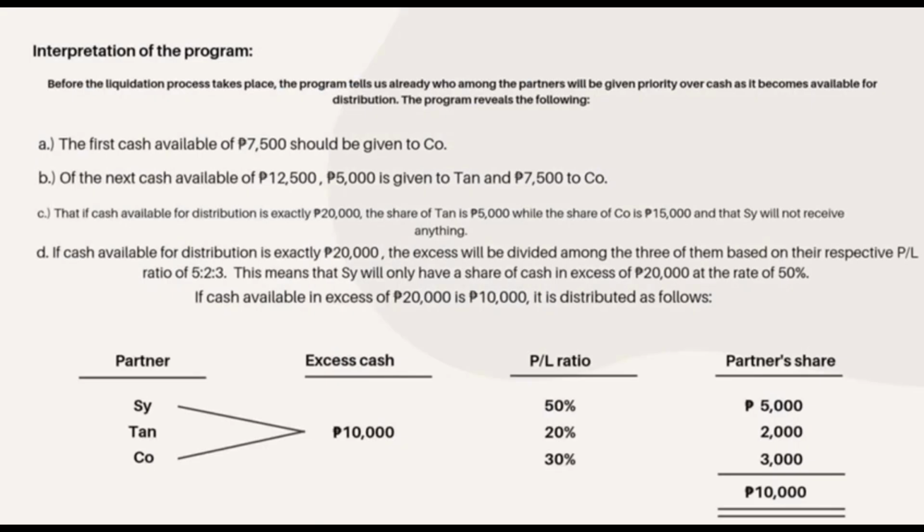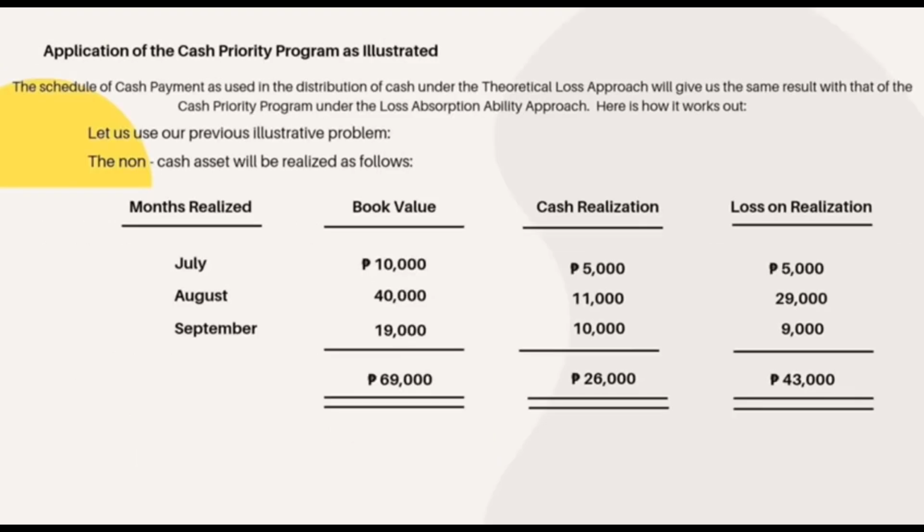Interpretation of the program. Before the liquidation process takes place, the program tells us already who among the partners will be given priority over cash as it becomes available for distribution. The program reveals the following. Application of cash priority program as illustrated. Months realized, book value, cash realization, loss on realization.